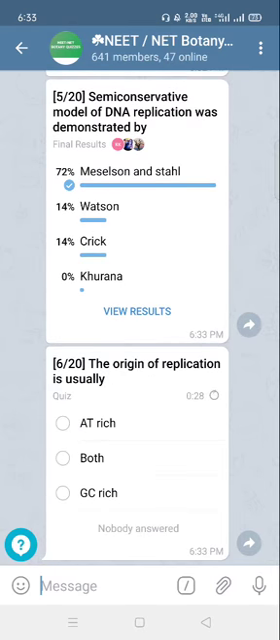The origin of replication is usually AT-rich, that means adenine thymine rich. When DNA replication starts, it starts from the region that is known as the origin, and the origin is usually adenine thymine rich, not purine rich, but adenine thymine rich.